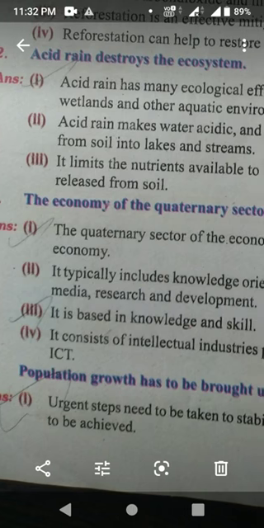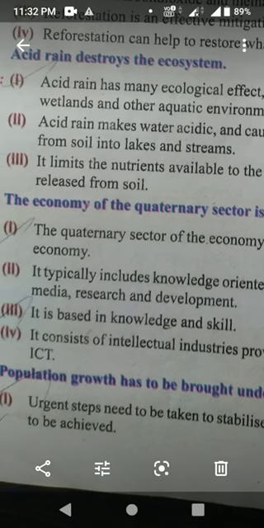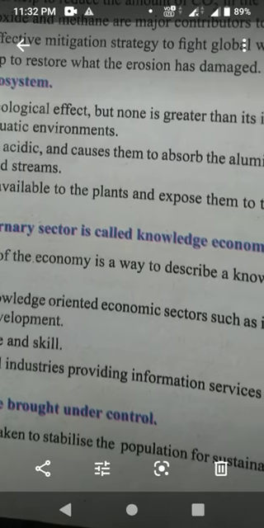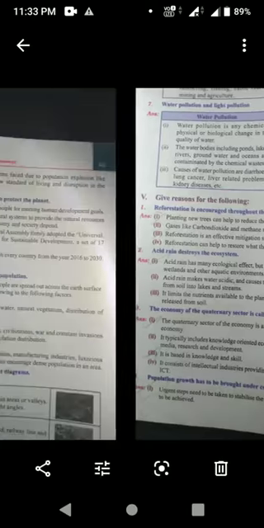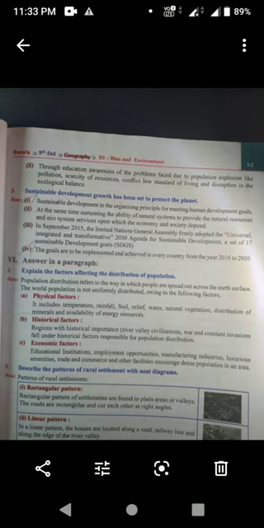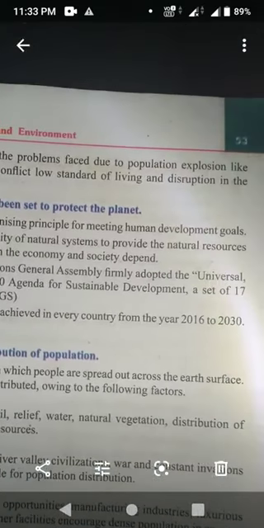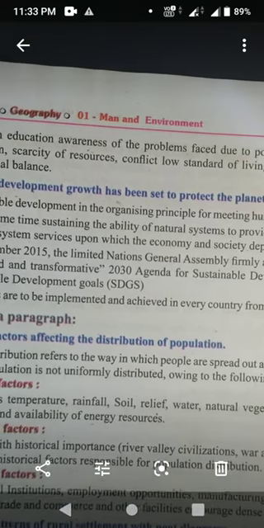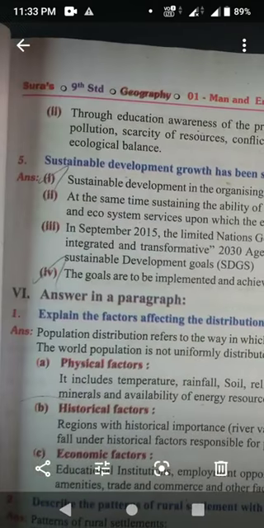Next question, population growth has to be brought under control. Urgent steps need to be taken to stabilize the population for sustainable development goals to be achieved. Next, through education, awareness of the problems faced due to population explosion, like pollution, scarcity of resources, conflict, low standard of living and disruption in the ecological balance.